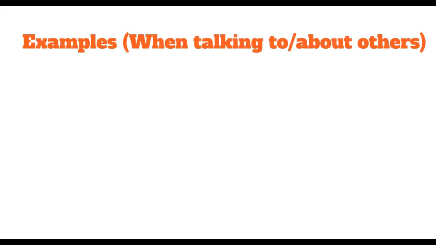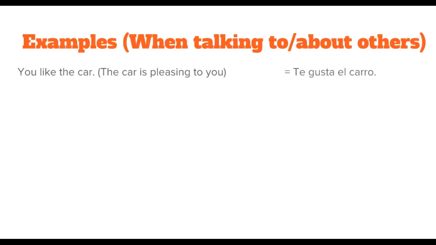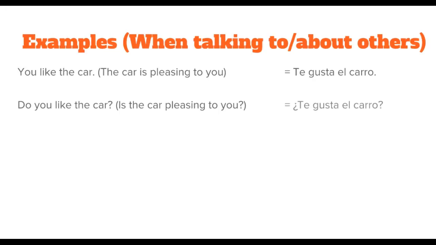When you're talking to or about others, we are not really going to change the conjugation of the verb gustar, you simply change the indirect object pronoun that you're using. So if I want to say you like the car, and the you that I'm talking to is tú, so it's one person that I know well, we're on a first name, friendly, familiar basis, then I would say te gusta el carro. If I want to say, do you like the car? I want to ask that person. All you do is put a question mark at the beginning and the end of the sentence. ¿Te gusta el carro?